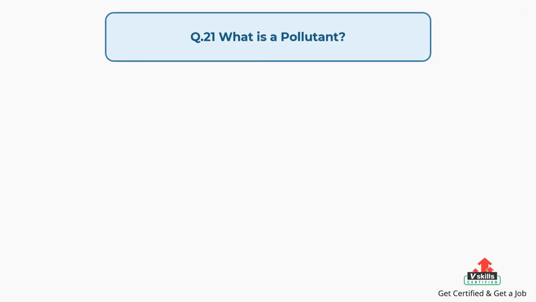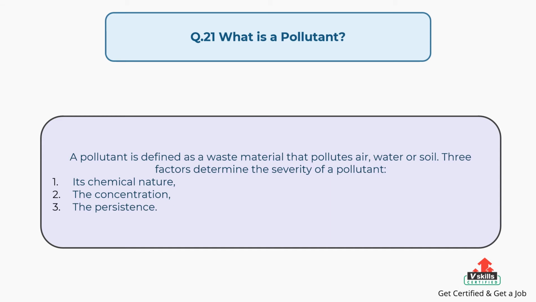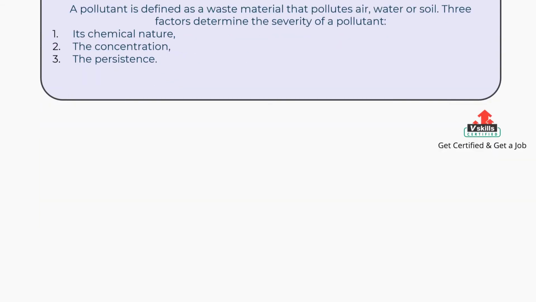Question number 21. What is a pollutant? The answer is, a pollutant is defined as a waste material that pollutes air, water or soil. Three factors determine the severity of a pollutant. 1. Its chemical nature. 2. The concentration. 3. The persistence.